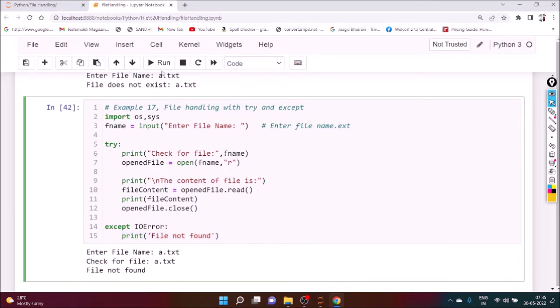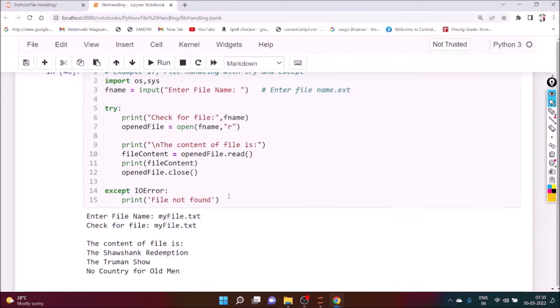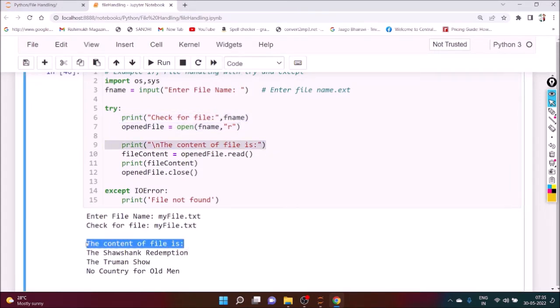Okay, so we can execute it and we can just give myfile.txt. Yeah, it will check. Yeah, the file is there. So check that file. First of all we have to open it, and the content of the file is this one, and it will print it, and it will definitely have to close it. Now if the file is not there, then it will print file not found.